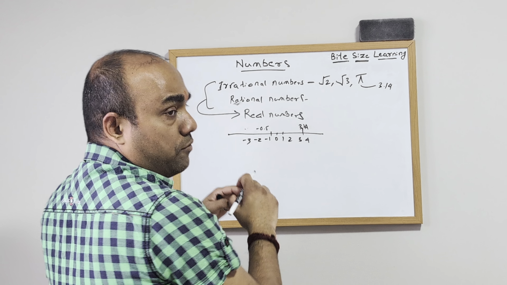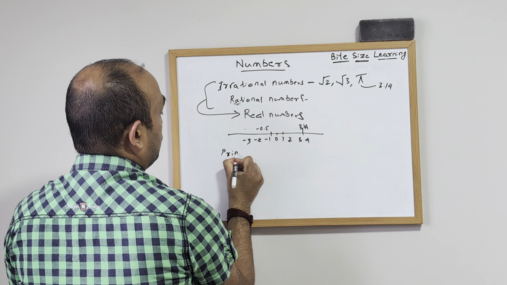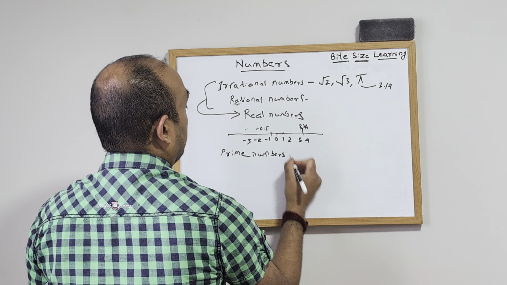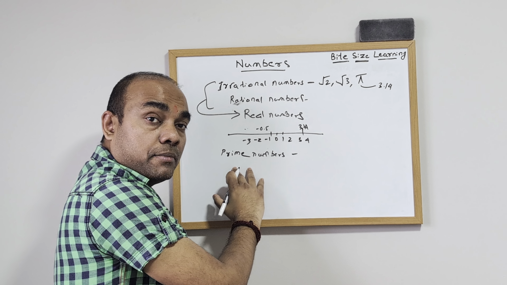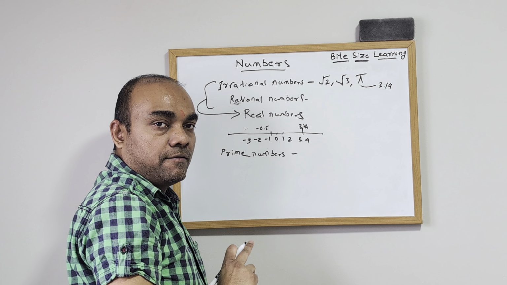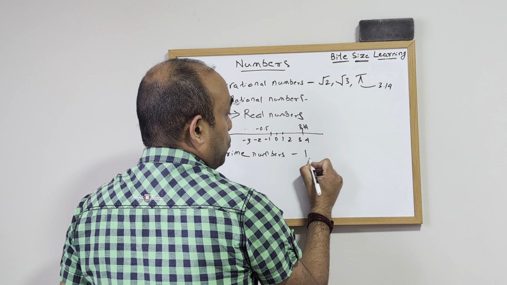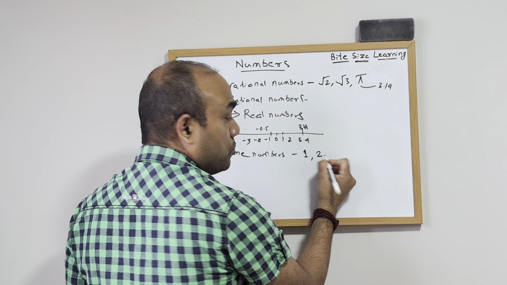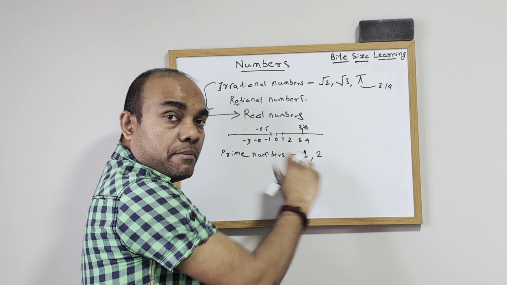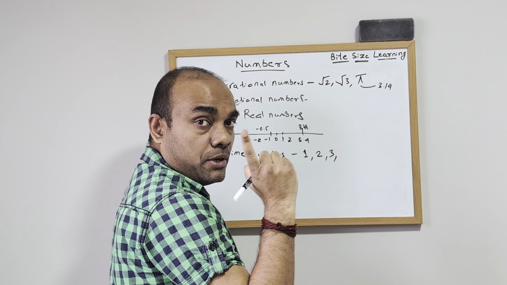Now we know the definition of all kinds of numbers. There are two specific types which we want to discuss, and first are the prime numbers. A prime number is a number that is divisible by 1 and itself. So it has only two factors, 1 and itself. So 1 is one prime number, 2 is the only even number that is a prime number, because 2 is divisible by 1 and itself, right? Then the third number is 3, which is divisible by 1 and itself.